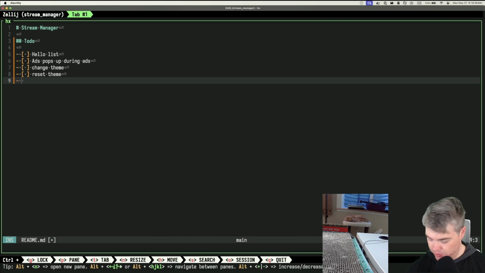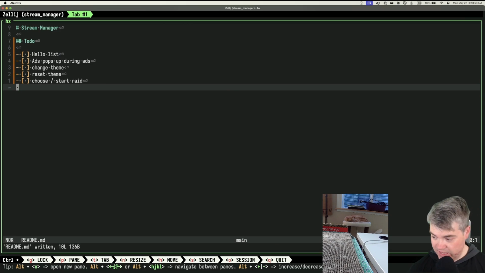Oh, and then also start raid. I guess this would be choose and start raid. So we choose who we're going to raid, and then it also just starts the raid for us and auto raids after that amount of time. I know that some people do credit type things. I don't know if I have enough things to do credits for. So I think this list is good to start with.